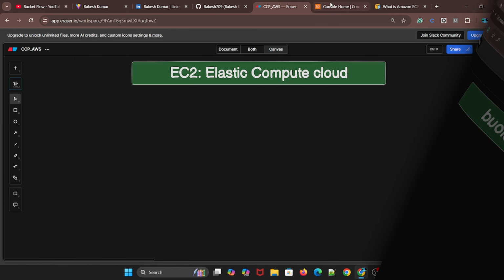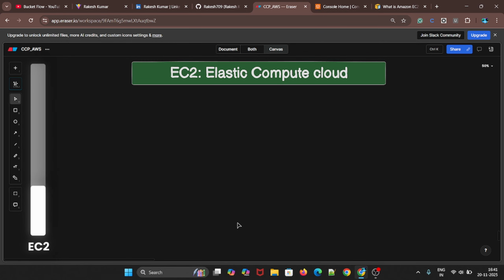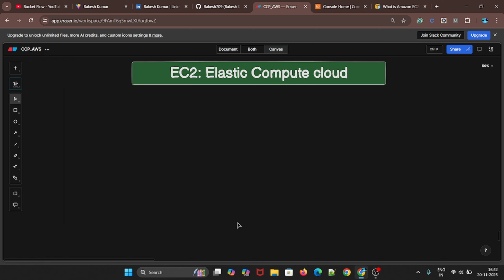So let's get back to our topic, EC2. Basically, EC2 is one of the most popular services. If you want to understand cloud computing, from basic to advanced, you need to master it, or at least know at an intermediate level about Elastic Compute Cloud. So we'll see what this is.